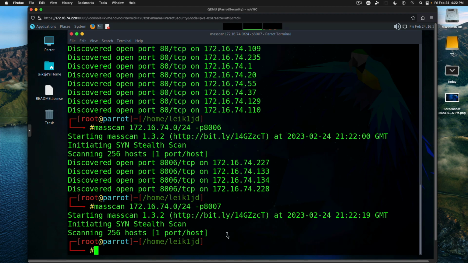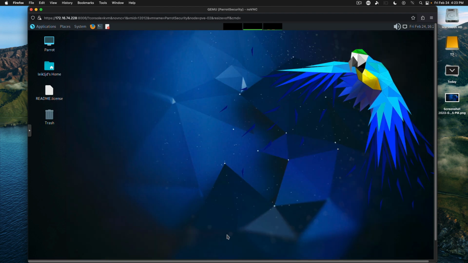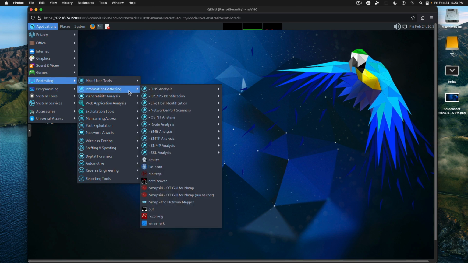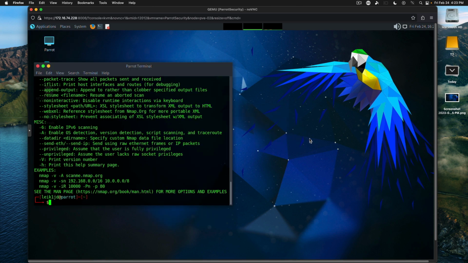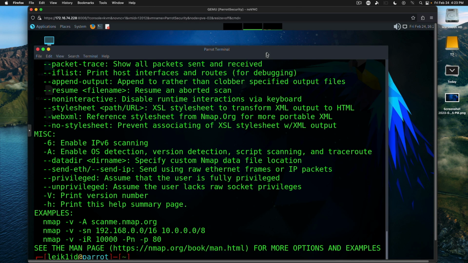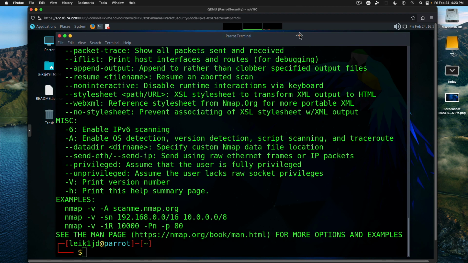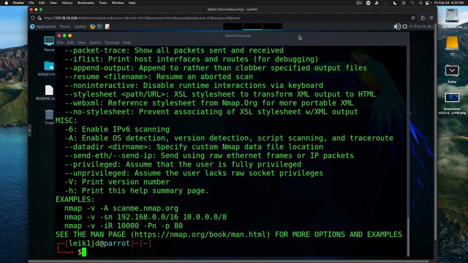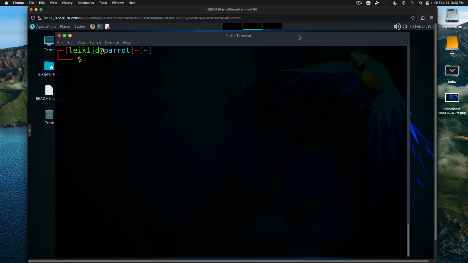Anyway, that is masscan. And there are times when this utility is quite a bit faster than our next utility that we're going to look at, which is nmap. Network and port scanners, nmap, which many of you have likely seen before. One of the great things about nmap is it does run pretty much anywhere: Linux, Mac OS, Windows, and probably some other operating systems like BSD and potentially some more obscure things.